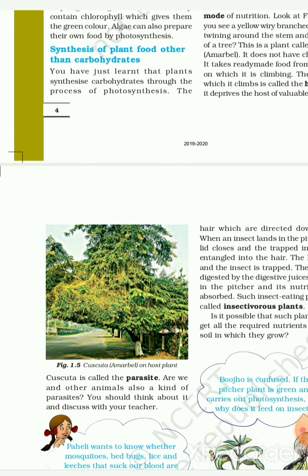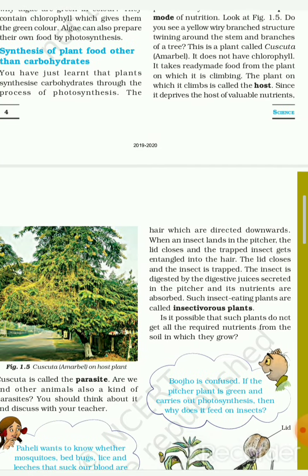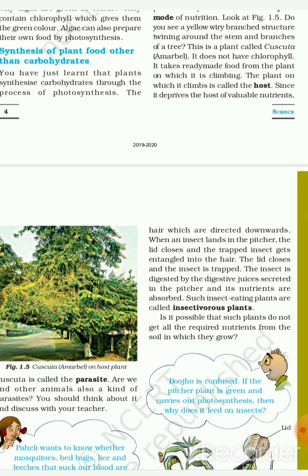Here, Cuscuta or Amarbel. Can you see the yellow thread-like structure, wiry branches twining around the stems and branches of the tree? This is the plant called Cuscuta, or you can say Amarbel also. It does not have chlorophyll. It takes ready-made food from the plants on which it is climbing. The plant on which it climbs is called the host. Since it deprives the host of valuable nutrients, Cuscuta is called the parasite.